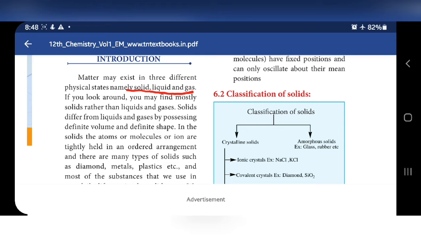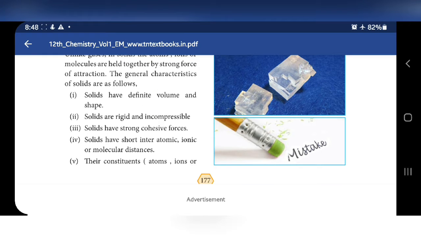The characteristics of solids are given. Totally 5 points are given: definite volume and definite shape, rigid and incompressible, solids have strong cohesive forces, short interatomic, ionic, molecular distance, and constituents have fixed positions and can only oscillate. These are the characteristics of solids.